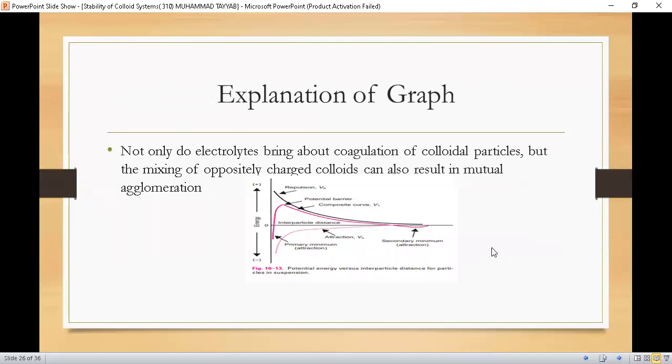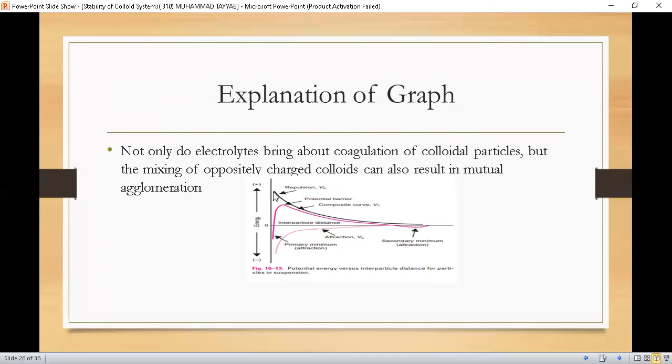Students, this is the secondary minima. Here you can see that at a very moderate distance, two particles have attraction forces. But here the aggregates are loose because this attraction is due to the interaction of the charges and the solvent with one another. As in the electric double layer, the whole system behaves as a single unit. But on shaking, you can redisperse this. So this is floccule formation at secondary minimum and cake formation at primary minima.